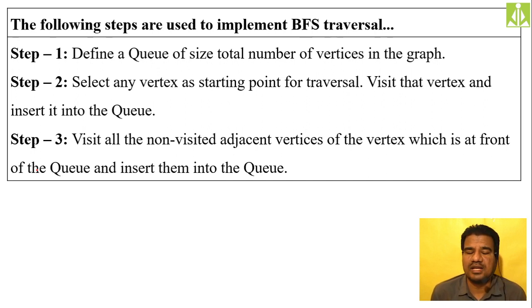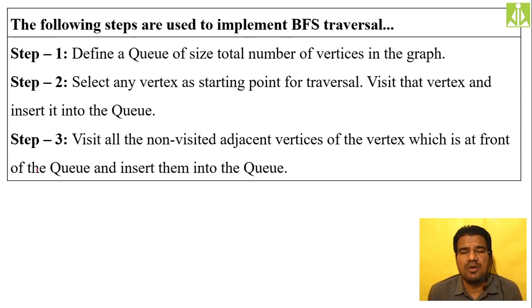Same as how we did in the case of depth first search traversal: simply visit the node and enqueue, or insert, that node into the queue. After inserting, in DFS we selected only one unvisited node and performed the traversal in that direction. But here, unlike that, visit all the adjacent vertices which are not visited. If you are starting from one point, and let us say you have 3 or 4 adjacent unvisited vertices, simply visit them all.